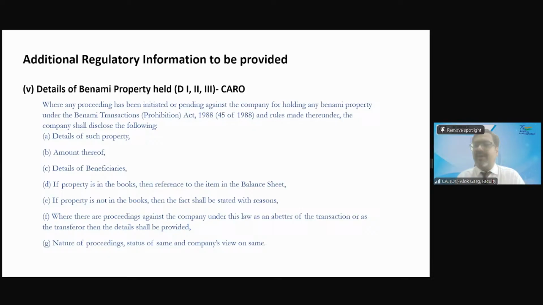Have you seen the movie Raid 2? Have you seen that movie? Have you watched that movie? Raid 2 of Ajay Devgan?